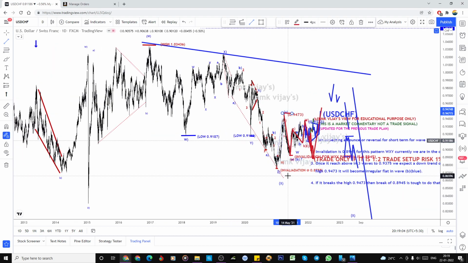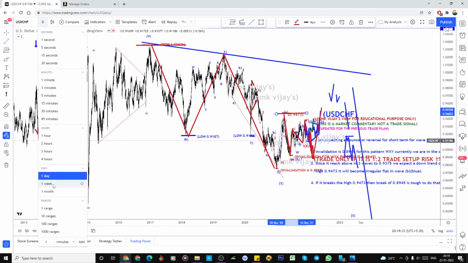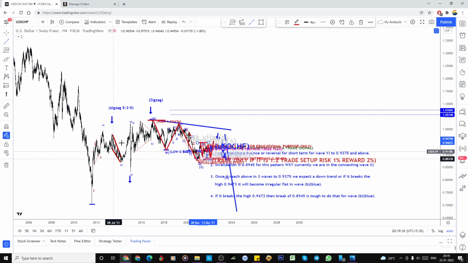So after the Z wave, we don't have any idea. One flat correction has completed, meaning either in the five-wave corrective structure here, we need to break this high. If it is not breaking the high also, it must break this high. Because if we make this a W, then somewhat here is the end of the pattern. So if we look at it in the weekly also, this could be the A, this could be the B, C, D, E, and again without breaking this high, it could be a bigger triangle in the fourth wave.